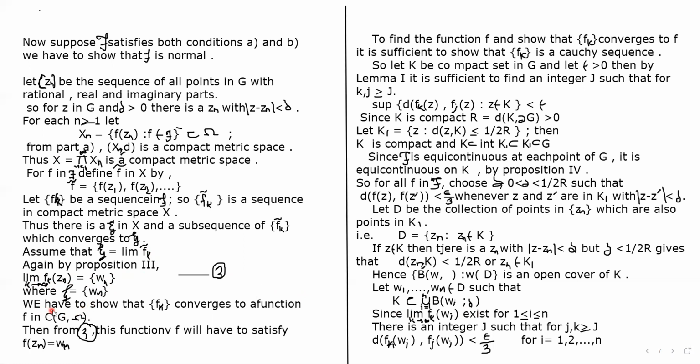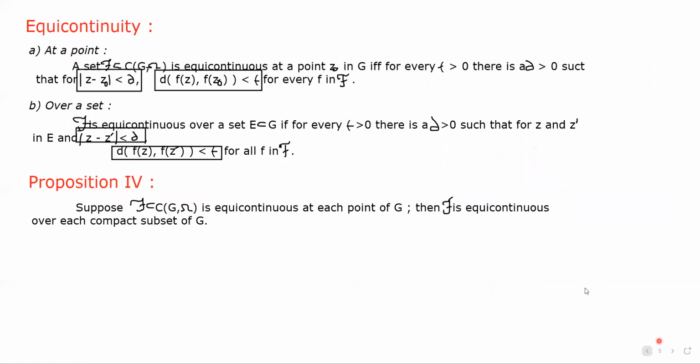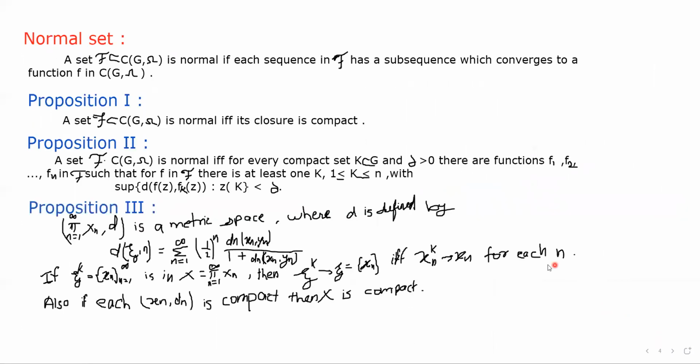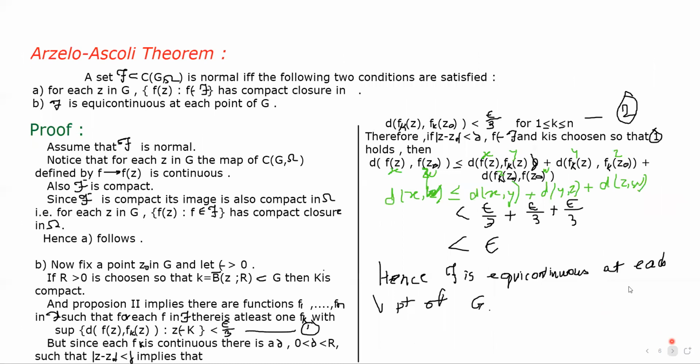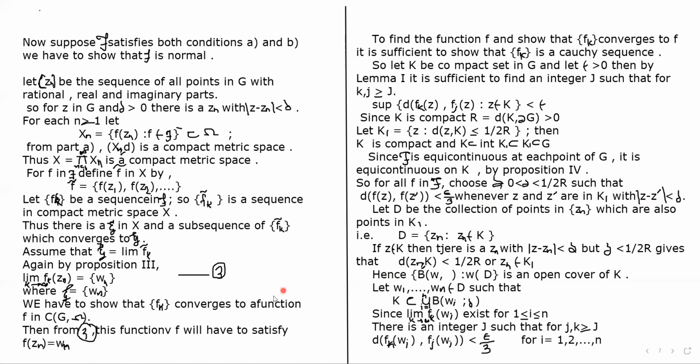Now the requirement of our theorem is that we have to prove that script F is normal. What is the definition of normal? A set is normal if each sequence in script F has a subsequence which converges to a function. So we have to prove that there is a sequence fk which converges to a function f in C(G, omega). Then from equation 3, the function f will have to satisfy f of zn equals wn.